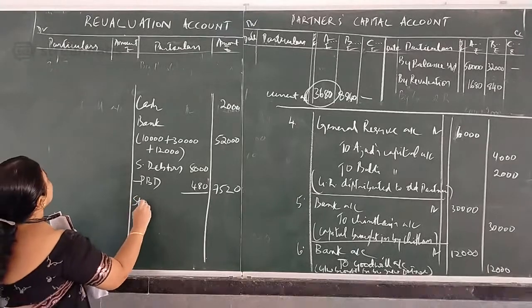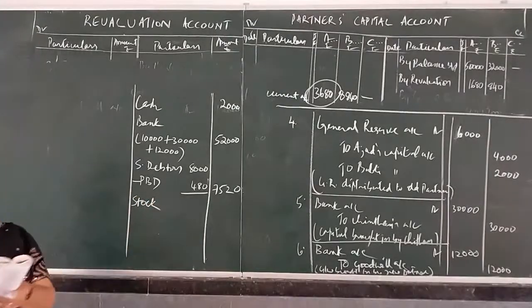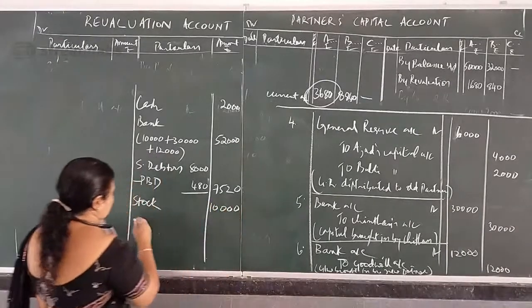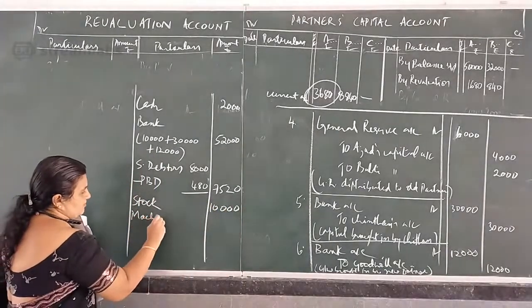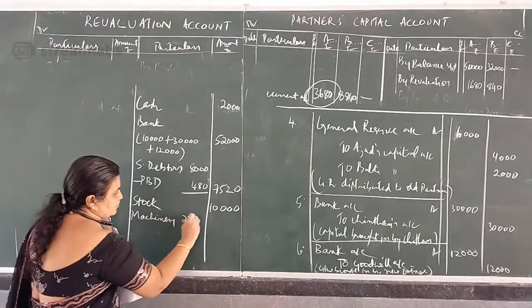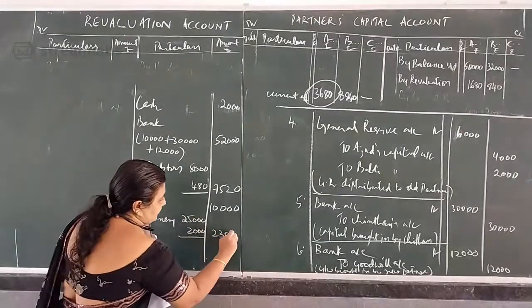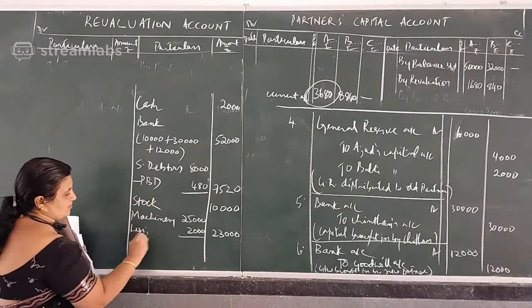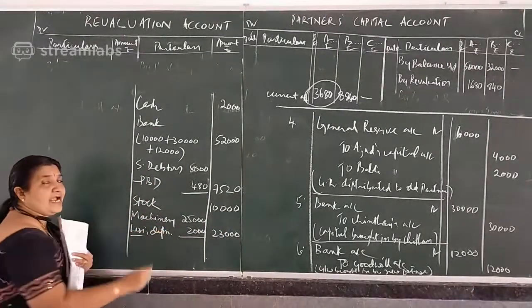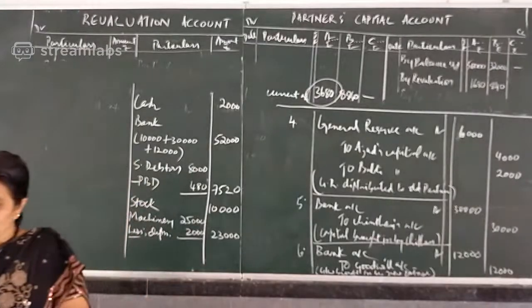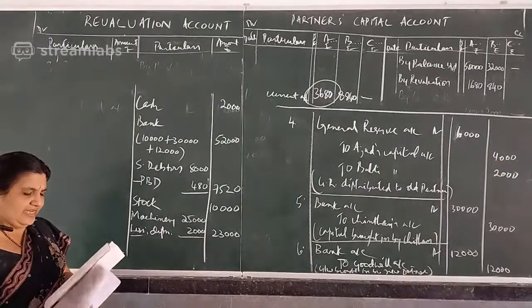Next item is stock. I think no change in stock value, so write as it is, stock 10,000. Next is machinery. Machinery 25,000 is there, and we have reduced 2,000, so now value is 23,000. Less depreciation, the amount put in revaluation, add or less you have to do. Next item is furniture. I left furniture.